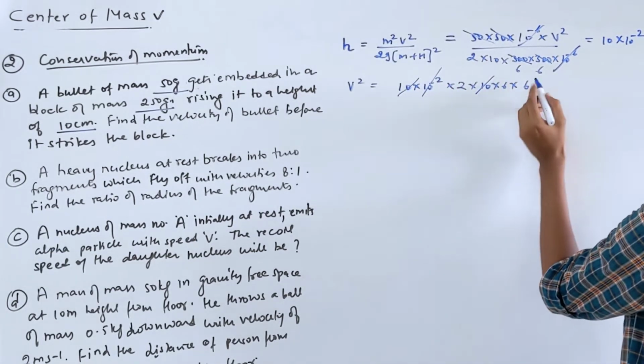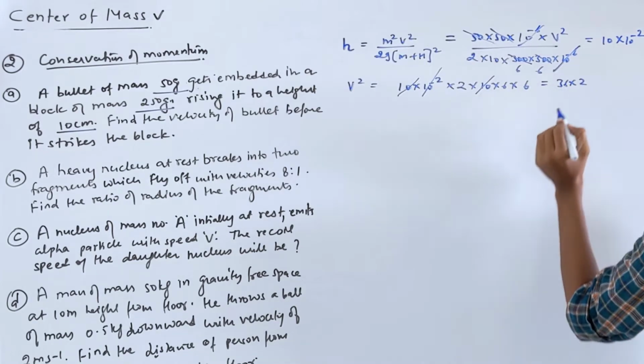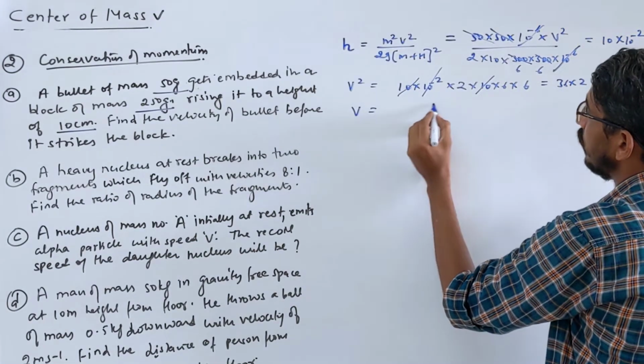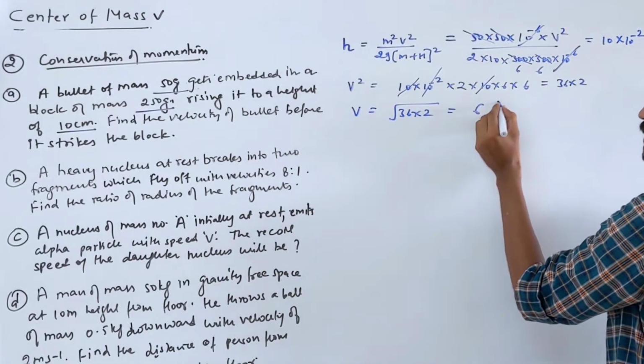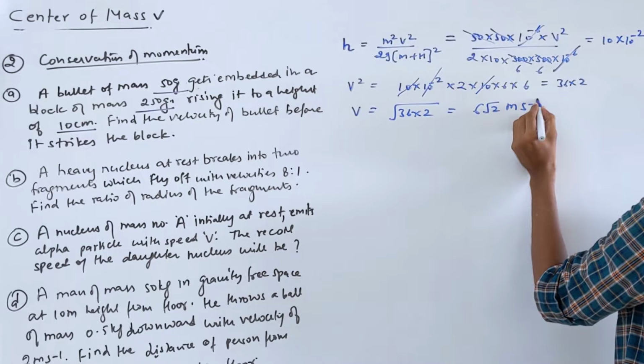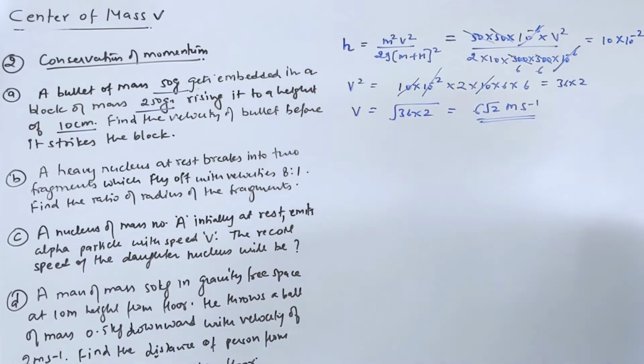So we got 36 into 2, and we need the velocity, so we take the root. 36 we can take as 6, so 6 root 2 meter per second. That should be the velocity of that bullet before it strikes.